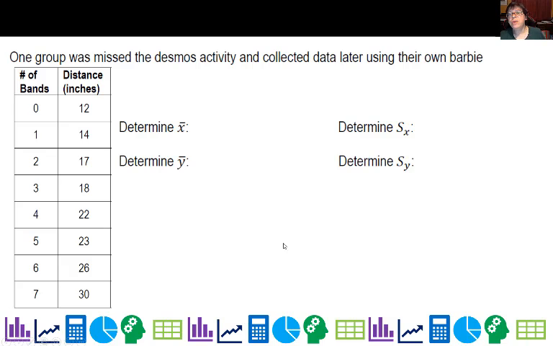Okay, so one group missed the Desmos activity and collected data later using their own Barbie. They measured the number of rubber bands and the distances in inches. We're going to try to measure the strength of the fit, how linear it is. So first, just like in all other statistics, we're going to calculate the averages for the number of rubber bands and the distance. The average number of rubber bands was 3.5 for this set of data.